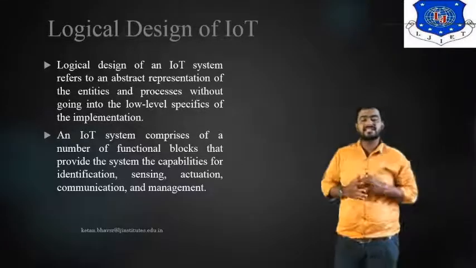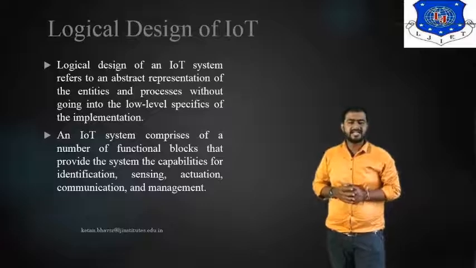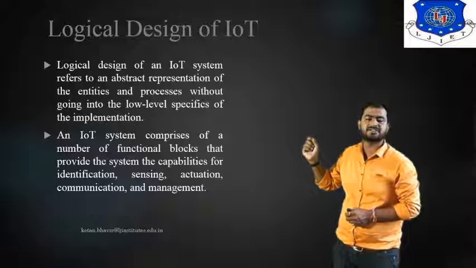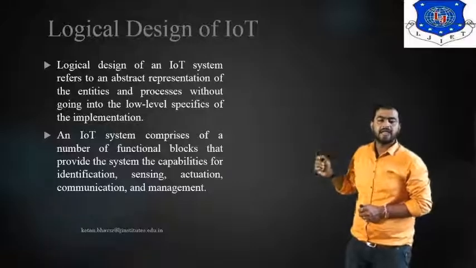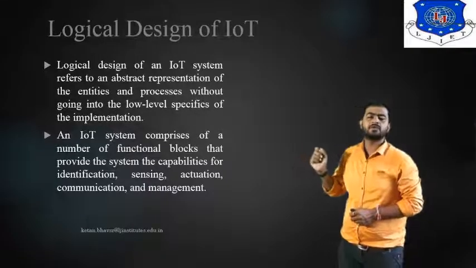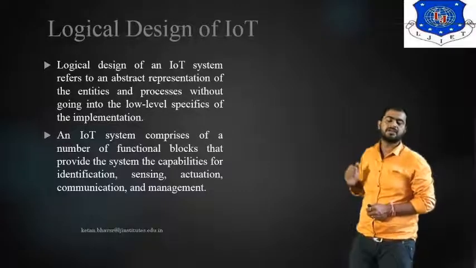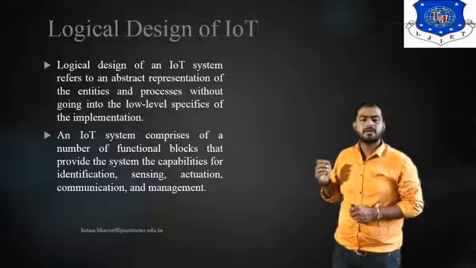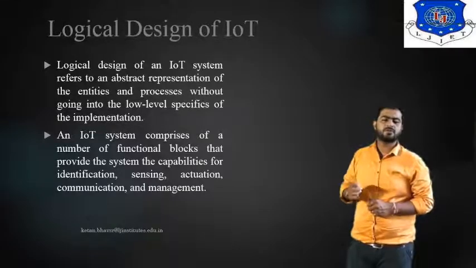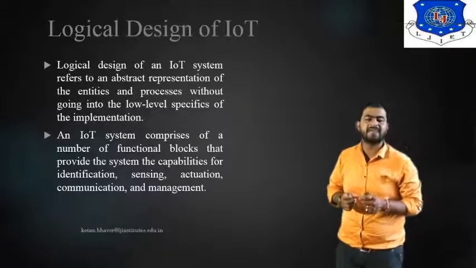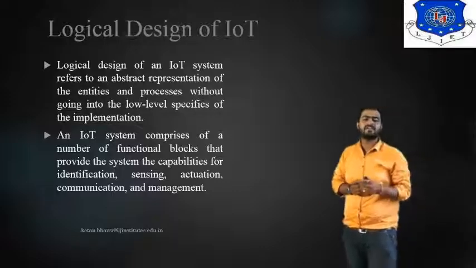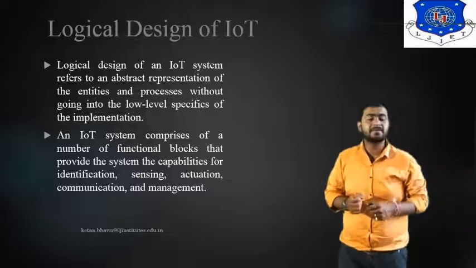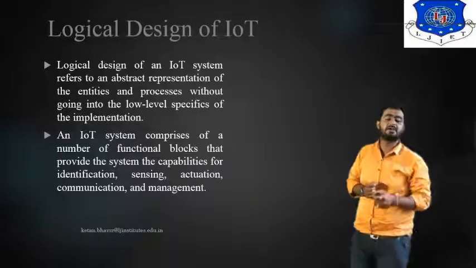Now we're talking about the logical design. The logical design of an IoT system refers to an abstract representation of the entities and processes, without going into the low-level specification of the implementation. An IoT system comprises a number of functional blocks that provide the system with the capability of identification, sensing, actuating, communication and management.